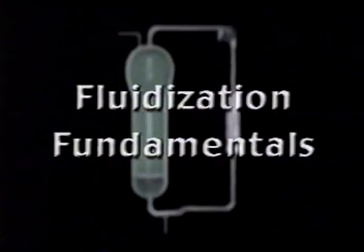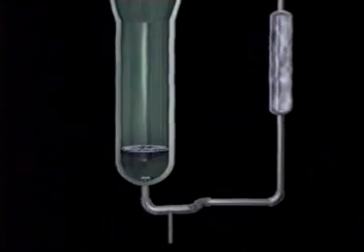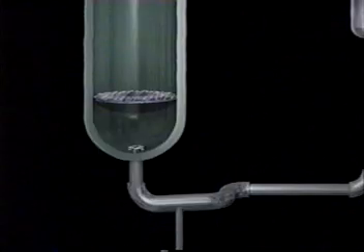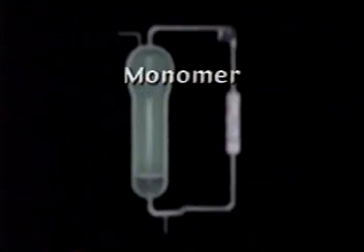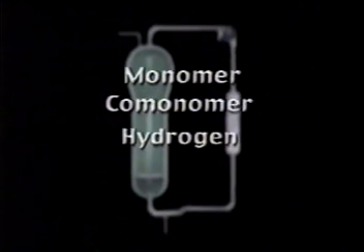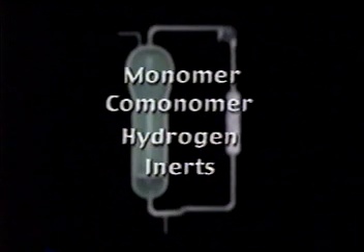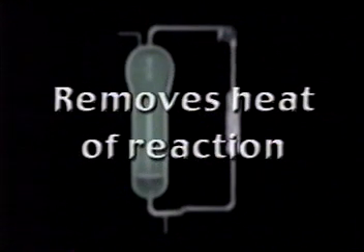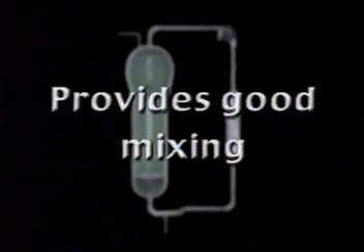The fluidized bed reactor is the heart of UNIPOL's low-pressure gas phase process for the manufacture of polyethylene and polypropylene. The fluidizing medium, cycle gas, is composed of the monomer and comonomers, hydrogen, nitrogen, and other inerts. The cycle gas removes the heat of polymerization from the growing resin particles and agitates the solid particles to provide good mixing and heat transfer to prevent agglomeration of resin.